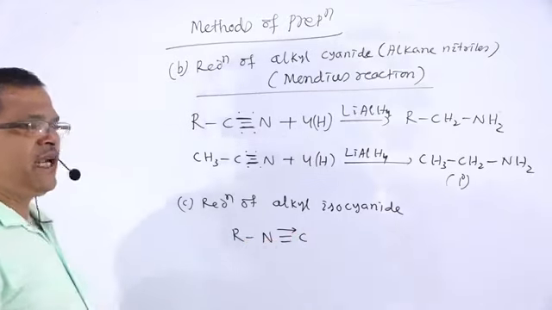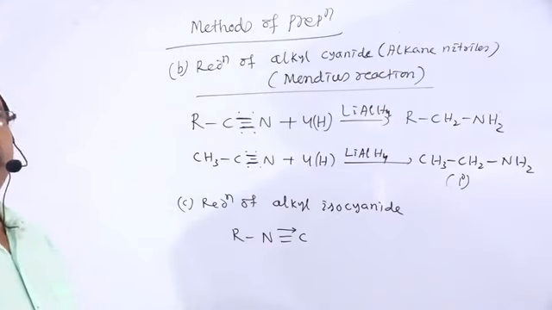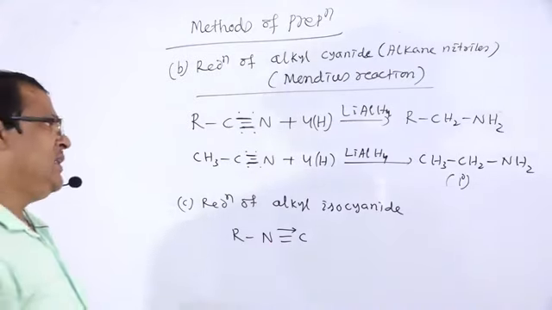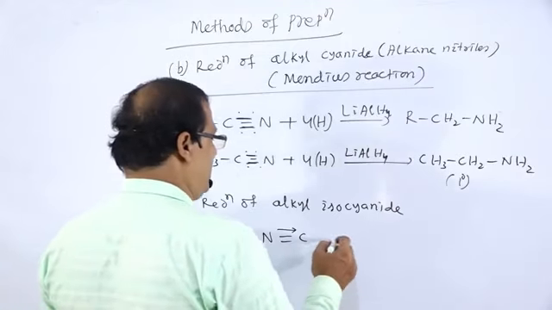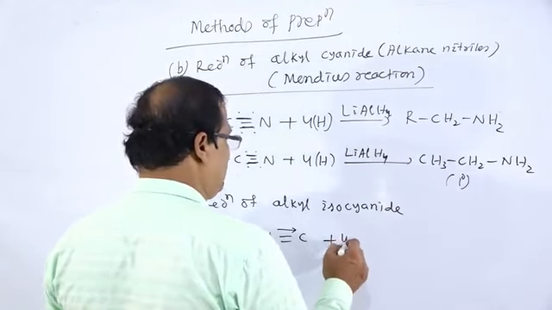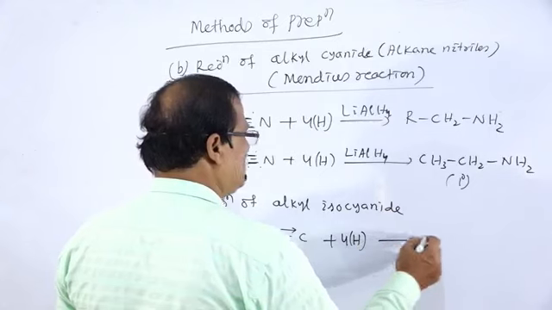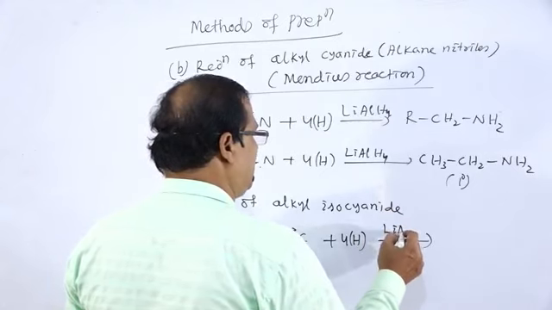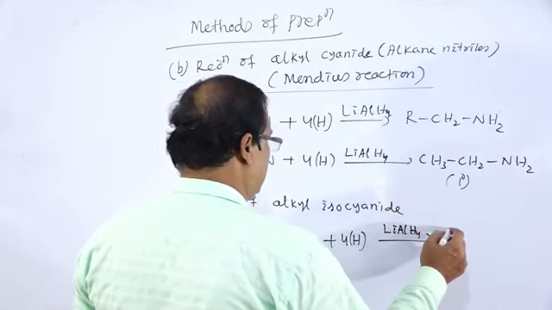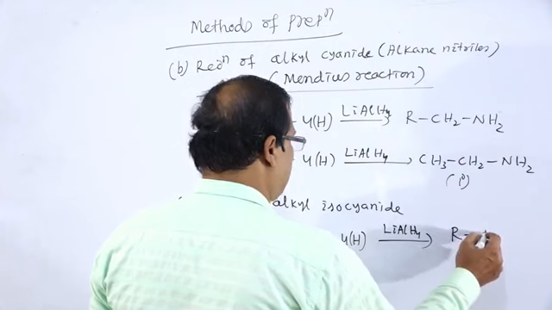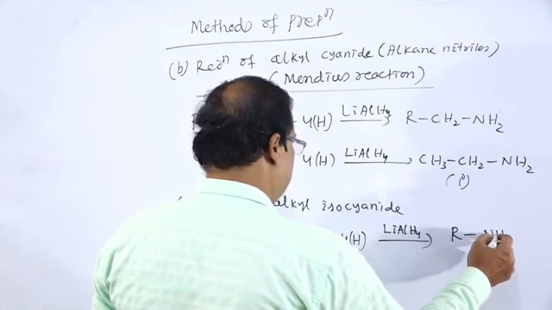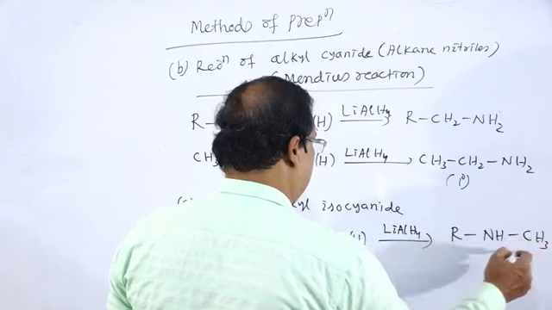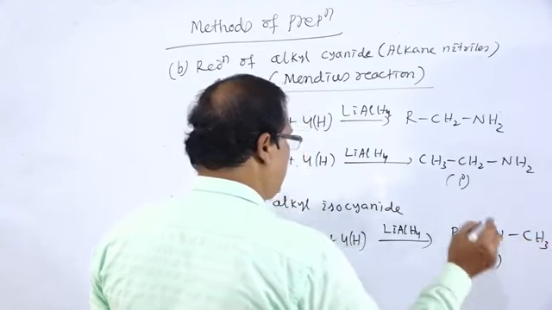Alkyl isocyanide, or alkane isonitrile, that is reduced with 4H and the same reagent, LiAlH4. Then the formation of this product, R-NH-CH3, that is secondary amine.